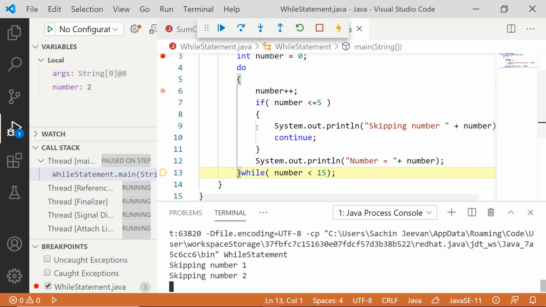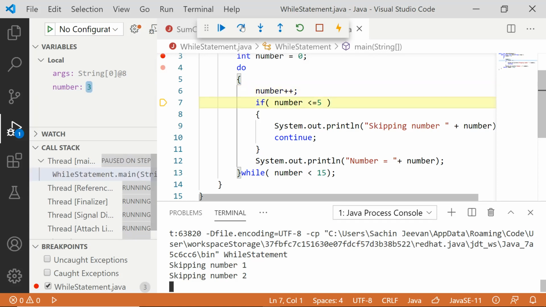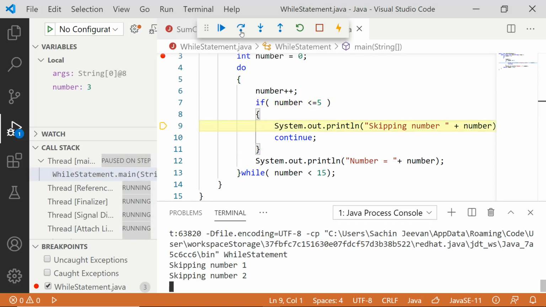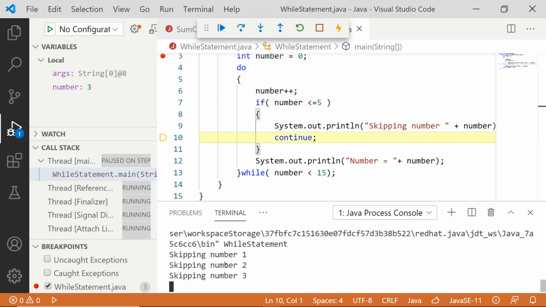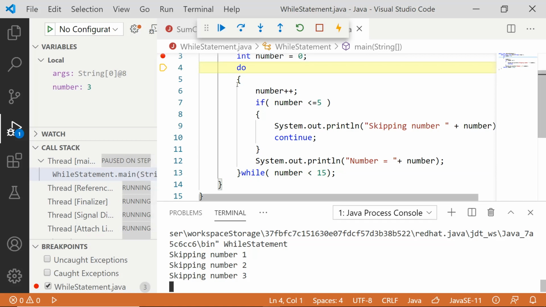Number 2 less than 15, condition true, again to the first line of the do block. Enter, number incremented to 3, 3 less than or equal to 5 becomes true. Enter inside, print "skipping number 3". Then again the continue statement, again you come back to the while statement. I reach the condition part: 3 less than 15, condition true, again go back to the do block.